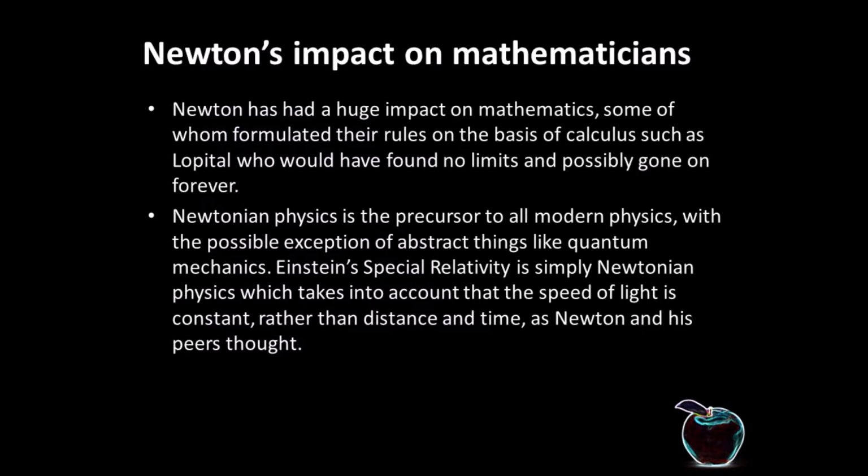Newton has had a huge impact on mathematics, with some mathematicians formulating their rules on the basis of calculus, such as L'Hopital, who would have found no limits and possibly gone on forever. Newtonian physics is the precursor to all modern physics, with the possible exception of abstract things like quantum mechanics. Einstein's special relativity is simply Newtonian physics, which takes into account that the speed of light is constant, rather than distance and time, as Newton and his peers thought.